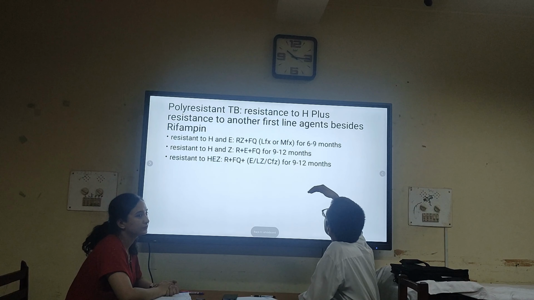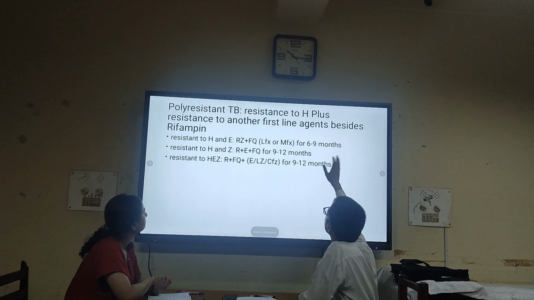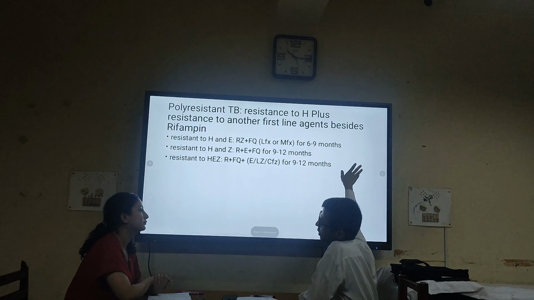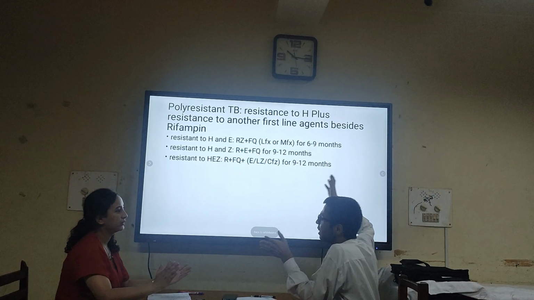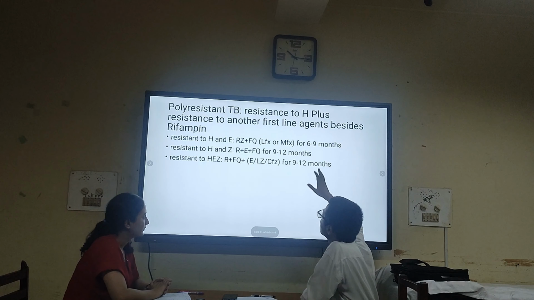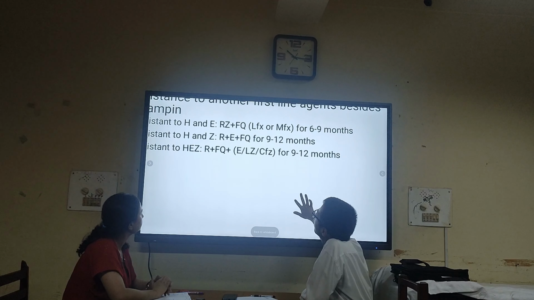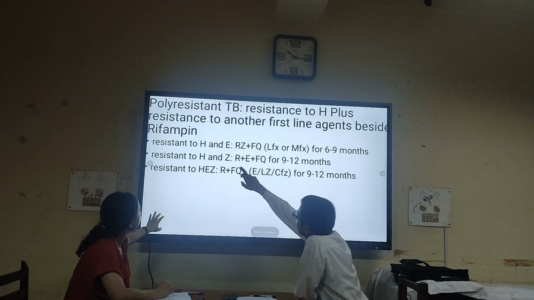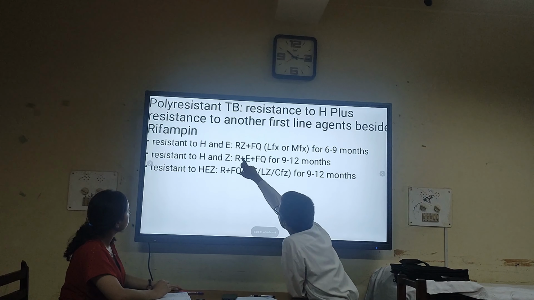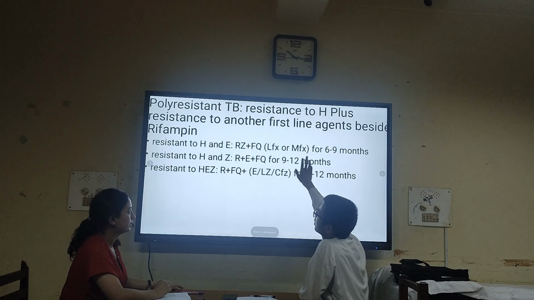So in addition to resistance to isoniazid, if there is resistance to other drugs besides rifampin, in the definition we talked about that you have to remove rifampin because we discussed those in MDR TB. So let's suppose it is resistance to isoniazid plus ethambutol, then since we can't give isoniazid and ethambutol, we have to give rifampin, pyrazinamide and 1 fluoroquinolone for 6 to 9 months.